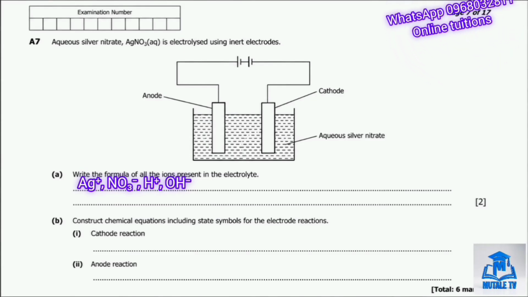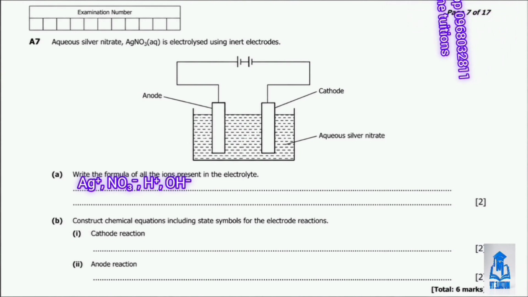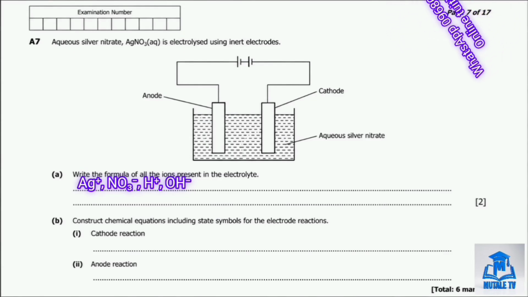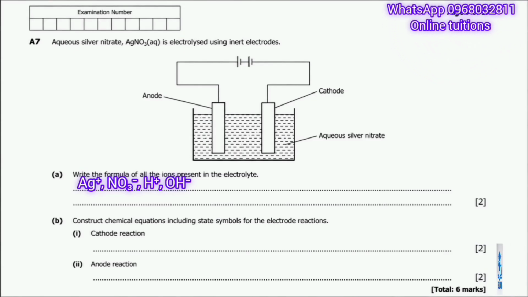Don't forget that the water-derived ions are easily missed out but are required for the marks. So always know that if something is aqueous, always add the hydrogen ion and the hydroxide ion.